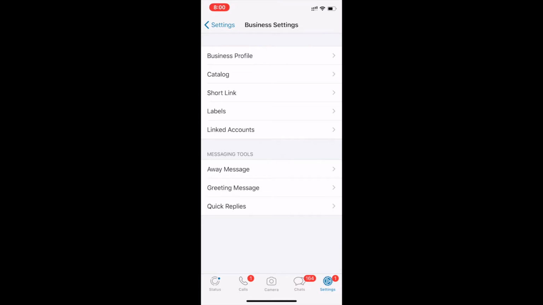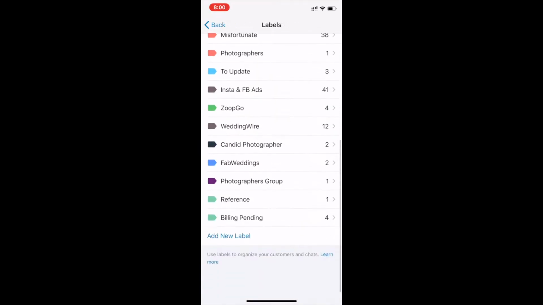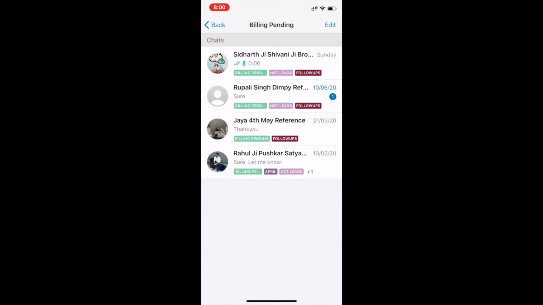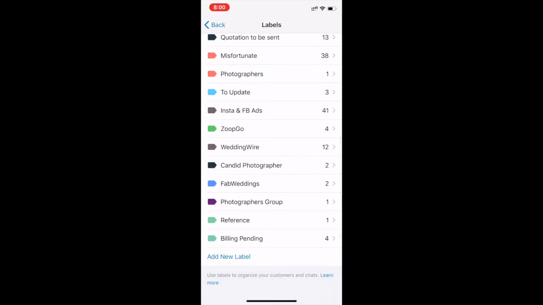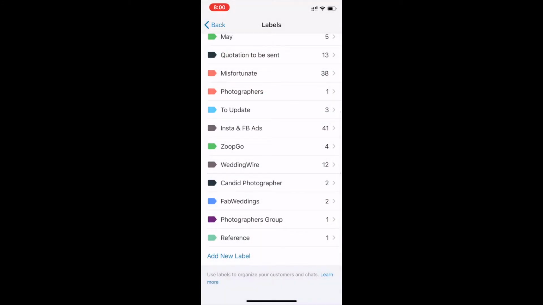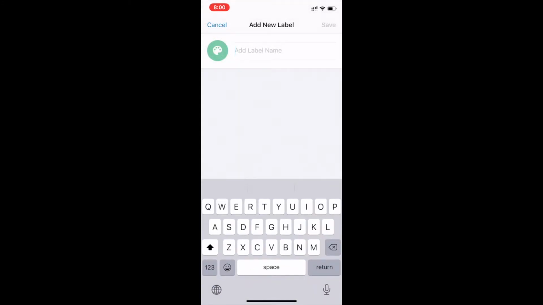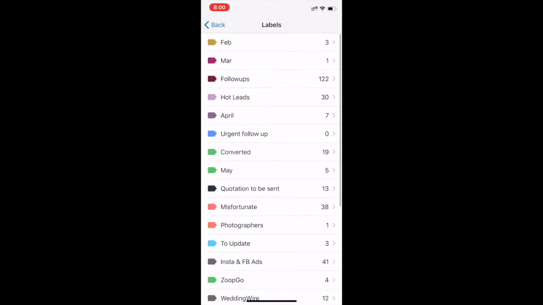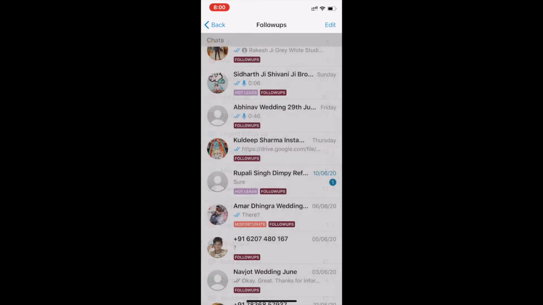And how do you make a label? Just go to the label and at the bottom click on add label. You can't add more than 20 labels, and I am already handling 20 labels, so I'll delete one of the labels and add a new one. I have deleted that particular label, and now I'll add a label. I'll give it a name, test label, and you will find that it has come up.